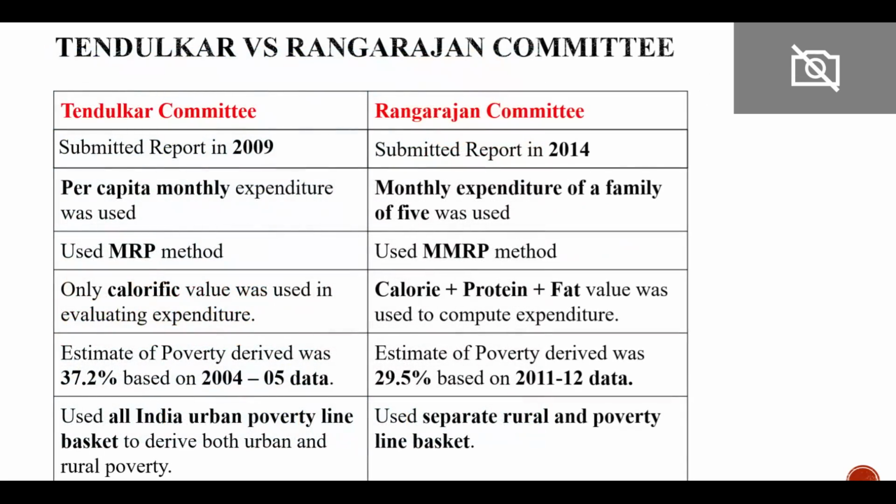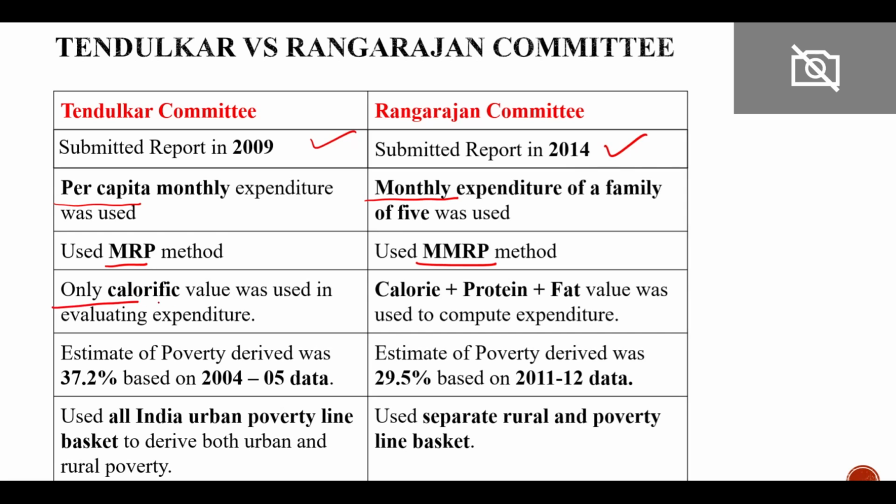Now, just take 1 minute and read this comparison between the two committees. Rangarajan committee in 2014. In case of Tendulkar committee, we are taking per capita. In case of Rangarajan, monthly. Here MRP, MMRP.